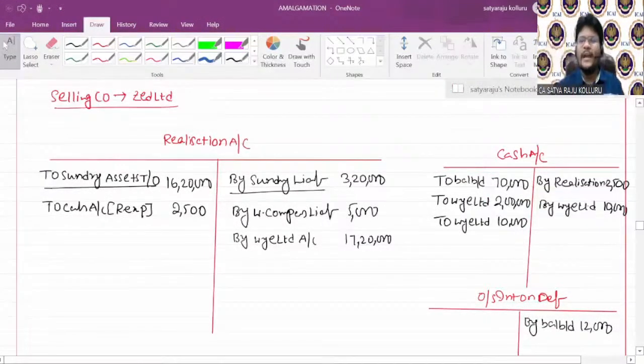So first, realization expenses over. Next, in the order of making payment, first you need to pay secured creditors. But there is no secured creditor. Outstanding interest on debentures is the only liability that exists. That's why you can make payment to the unsecured liabilities.